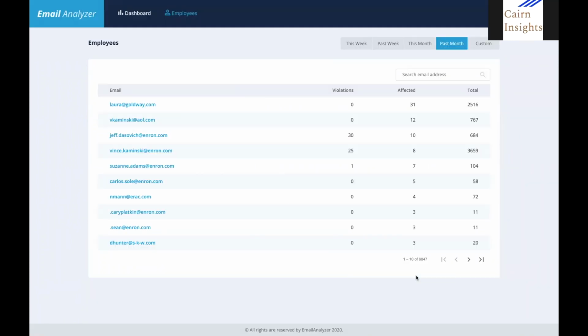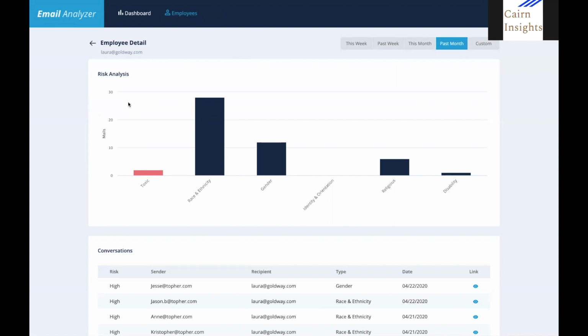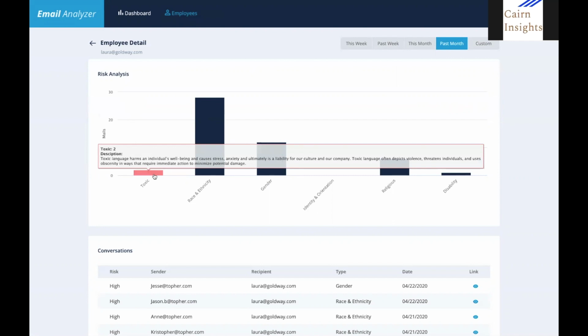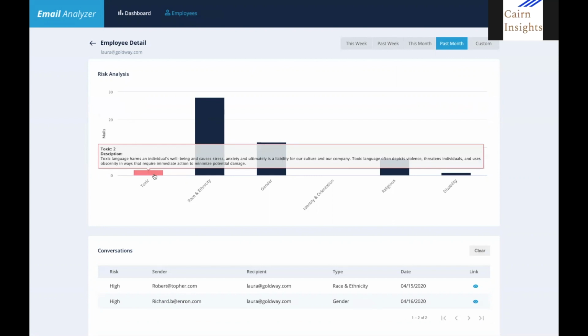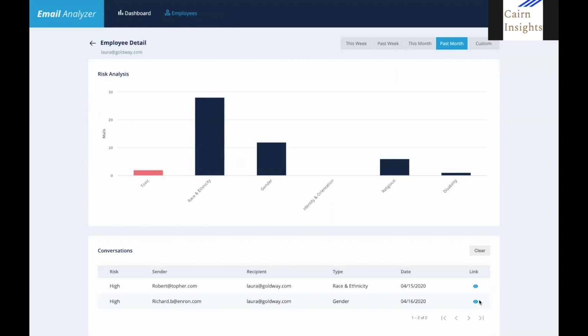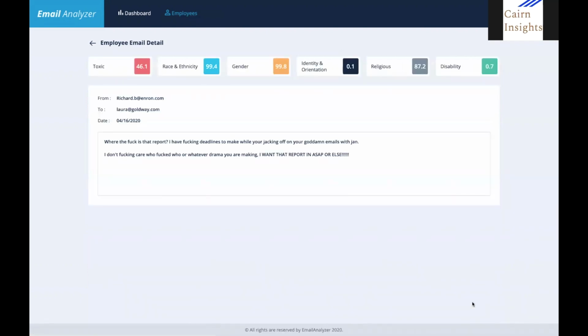Like our collection of employees who sent toxic emails, we have another list of employees, this time organized by the number of toxic emails they received. Drilling into a single employee's email, we can see graphs describing the types of flagged behavior they've been the recipient of, and we can drill down into the specific emails by filtering through these graphs. Looking at the content of this email, you can see how the harsh words caused the scores to warrant investigation.